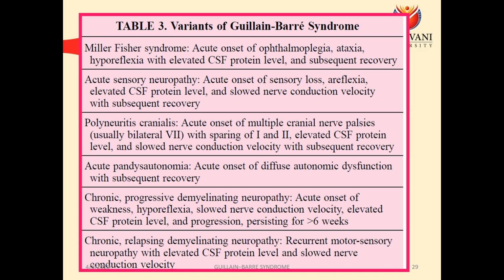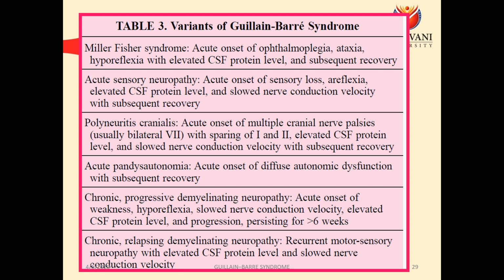Also some conditions that we have seen, like Miller-Fisher syndrome. Here we already know ophthalmoplegia, ataxia and hyporeflexia should be there. Acute sensory neuropathy: here there will be sensory loss first, other things are normal, areflexia, elevated CSF protein levels, low nerve conduction velocity, we have already seen. Polyneuritis cranialis. Cranialis means involvement of the cranial nerves, so there will be onset of multiple cranial palsies. Acute pandysautonomia, that is the autonomic system gets involved. So acute onset of diffuse autonomic dysfunction with subsequent recovery.